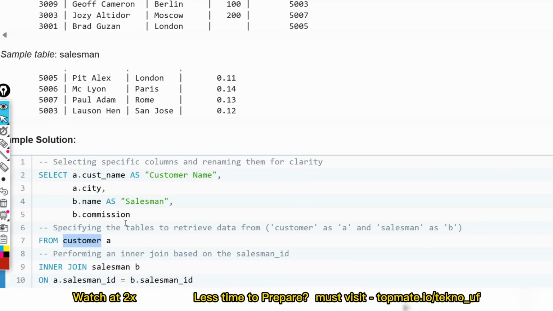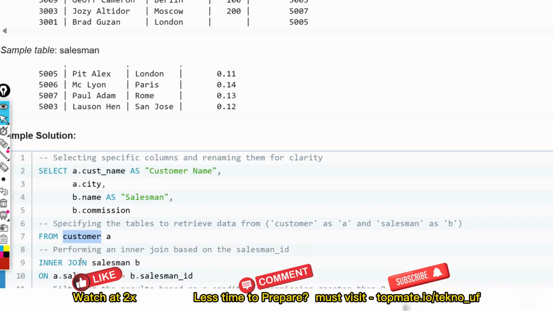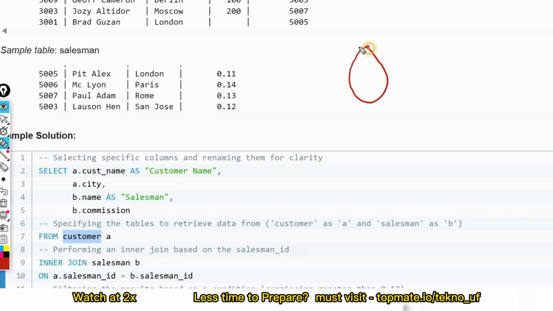Now from where are we fetching? From the customer table. At first we give a as an alias, and we use inner join to join both tables. Why are we using inner join? Because we have to get only the rows which are common, which are matching, from table 1 and table 2. That's why we are using inner join, nothing else.